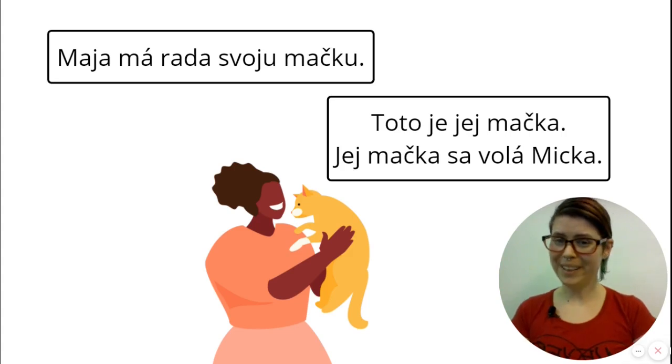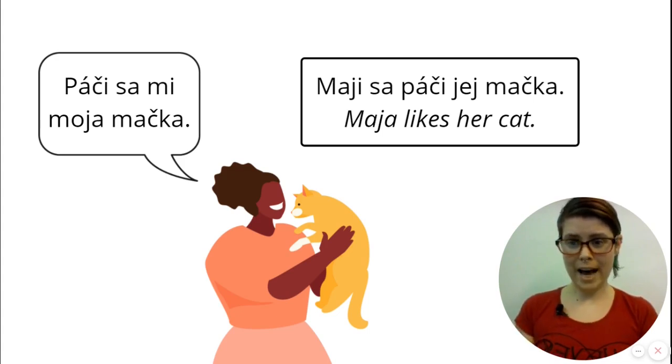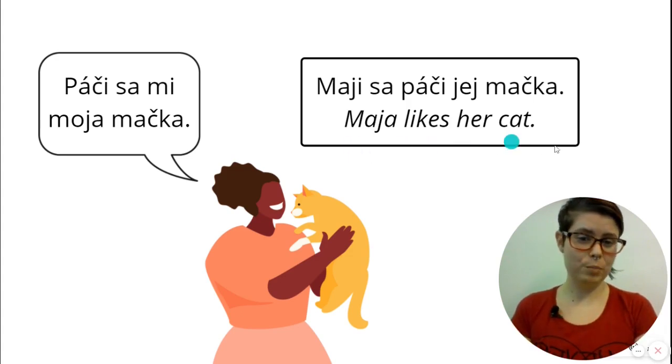Okay, ready for the last example, the tricky one? Páči sa mi moja mačka. Maji sa páči jej mačka. So the verb páčiť sa has a really similar meaning to mať rád. It means to like. The translation that I put here is the same. Maja likes her cat. But páčiť sa as a verb works a little bit different grammatically than mať rád.